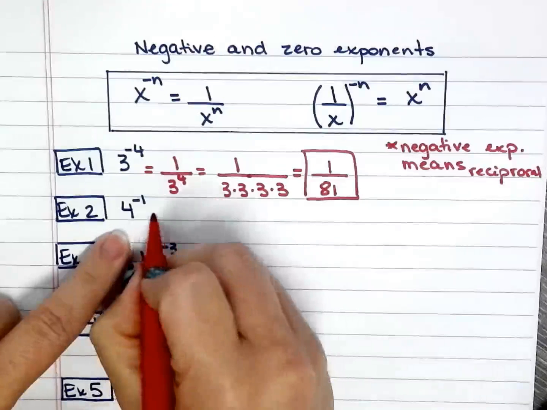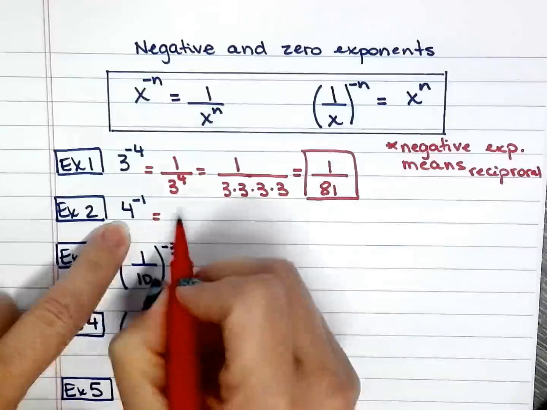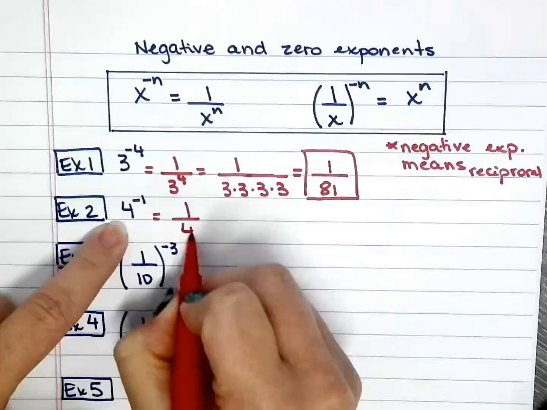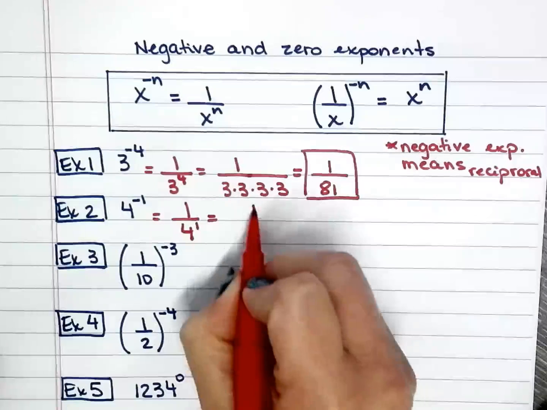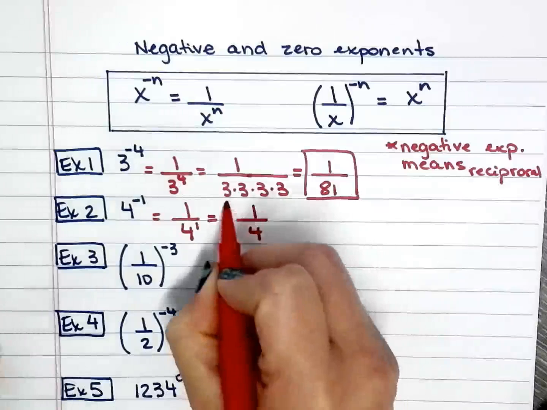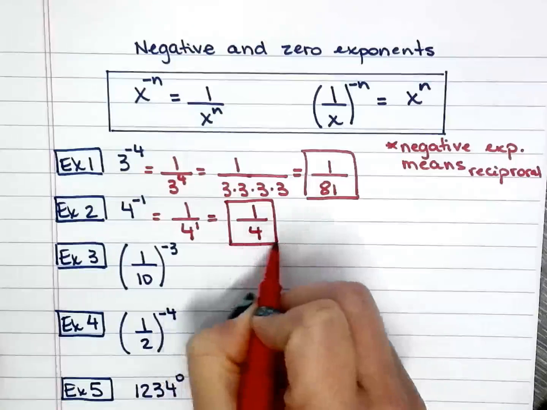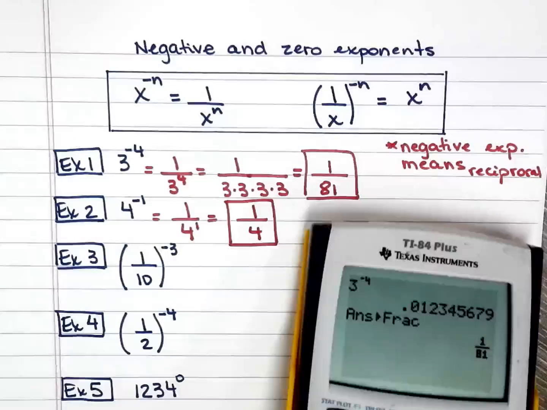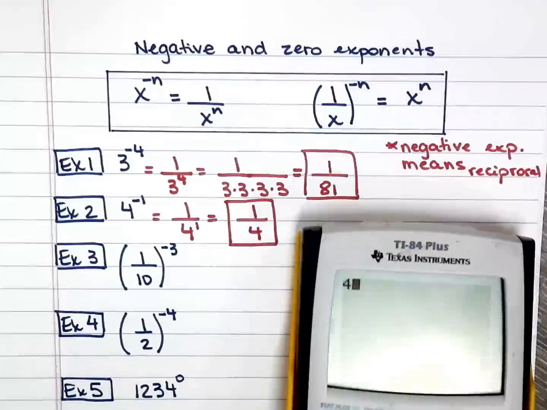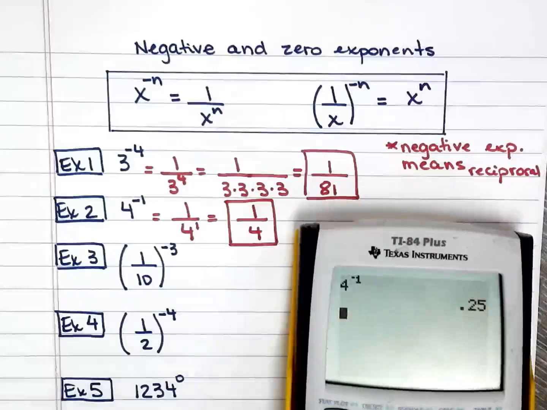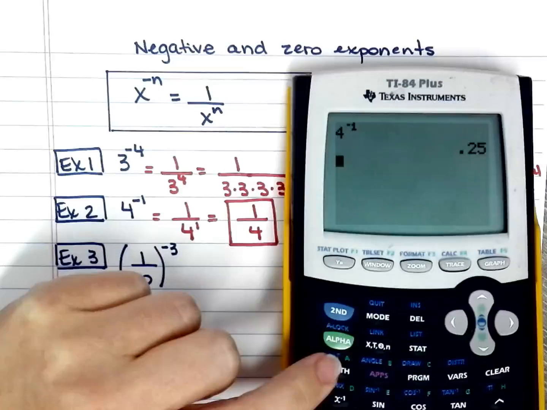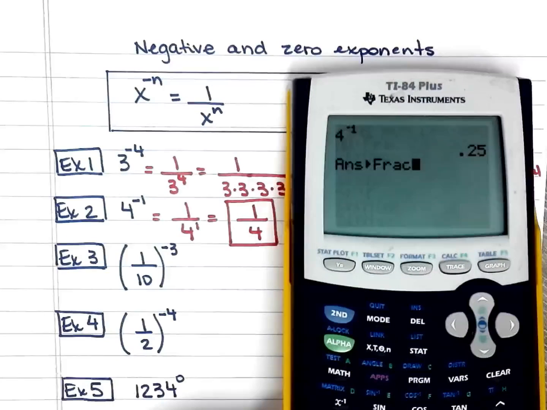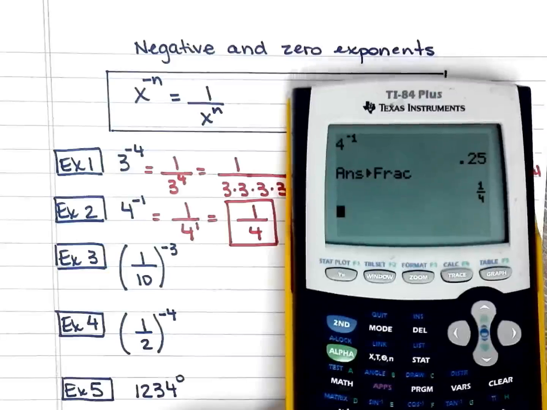Next, negative exponent means reciprocal, so 1 over 4 to the 1st power, just 4. Again, if you're not sure, plug it in: 4 to the power of negative 1. Math, fraction, enter. 1 over 4.